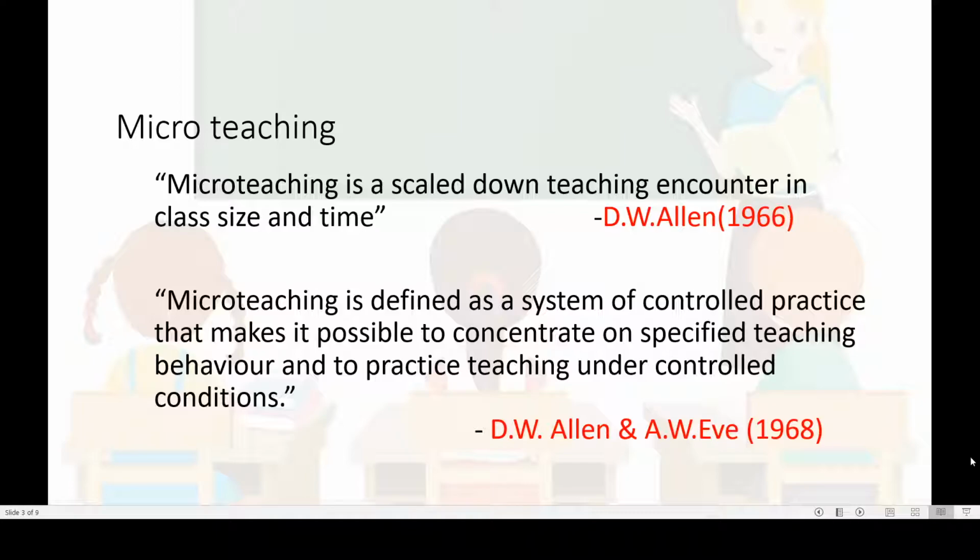So micro teaching, it is a scaled down teaching encounter in class size and class time. Means class size will be very small, that is 5 to 6 or 5 to 7 real or peer groups, and the class time for practicing one particular skill will be 5 to 7 minutes. So the group will be very small so that they will get much time to practice one skill at a time.